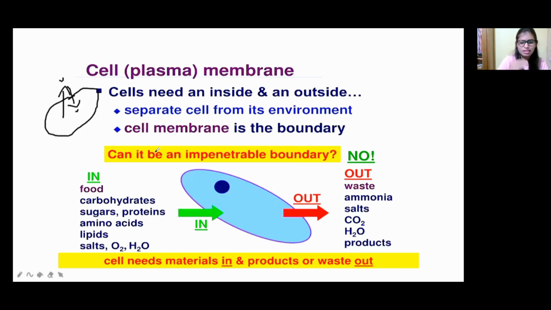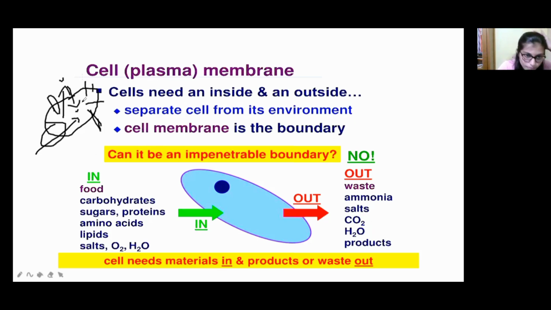Any molecule that has to enter the cell does not enter easily, because the plasma membrane is impermeable. Even some proteins do not enter easily because the plasma membrane is made up of a lipid bilayer. So for that there are carriers: some ion carriers and protein channels. Proteins are transported through those channels, and lipids will easily enter the cell through the membrane because it is made up of a lipid bilayer. So lipid molecules easily enter the cell through the cell membrane itself.